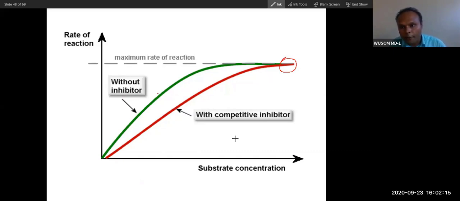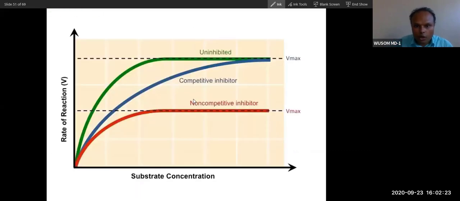But in non-competitive inhibitor, they don't kiss. You can see this is non-competitive, they don't kiss. Competitive, they kiss, because Vmax is the same. That is why.